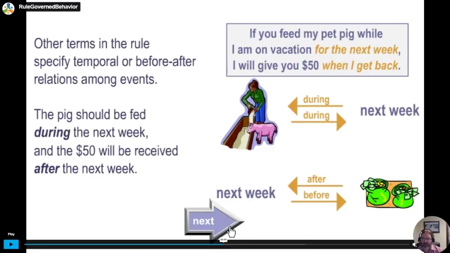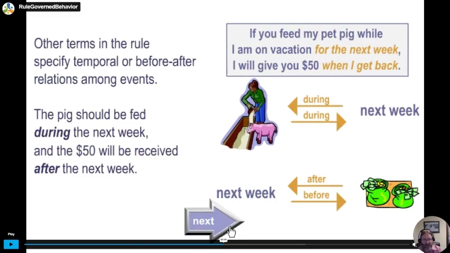The other piece that we see in the rule there is these before-after relations, right? So it's telling us that the pig should be fed during the next week and that the $50 will be received after the next week, right? So we understand kind of when this is going to happen. Like, if you start feeding the pig today when the neighbor's there, no guarantee of the money, right?